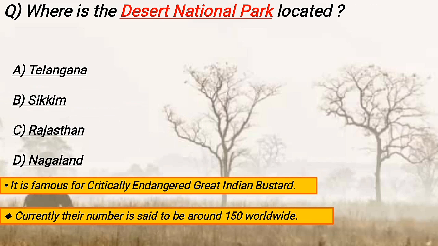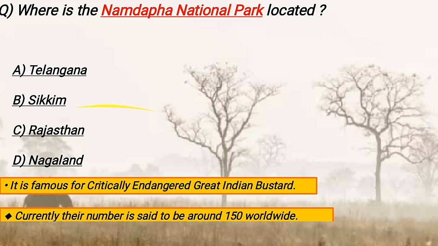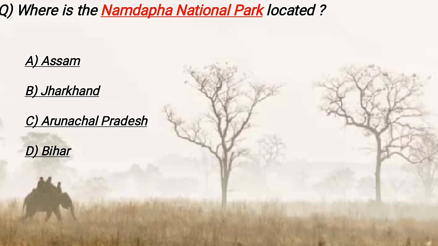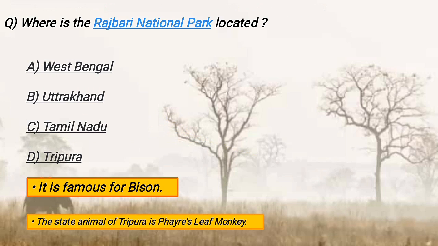Where is the Desert National Park located? It is quite easy to guess. It is in Rajasthan and it is famous for the critically endangered Great Indian Bustard, and currently their number is said to be around 150 worldwide. Where is the Namdapha National Park located? It is located in Arunachal Pradesh. Where is the Rajbari National Park located? It is located in West Bengal and it is famous for bison. And the state animal of Tripura is Phayre's leaf monkey.